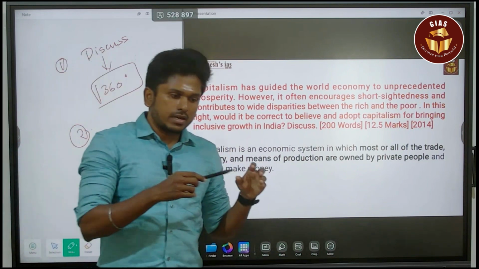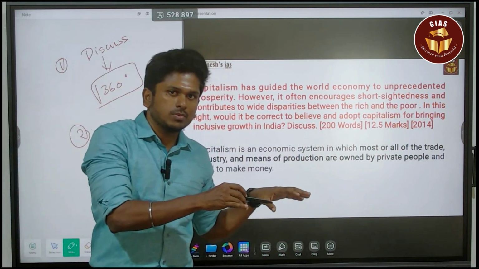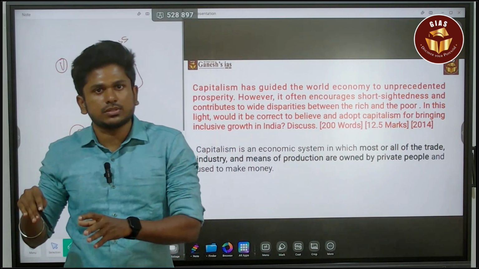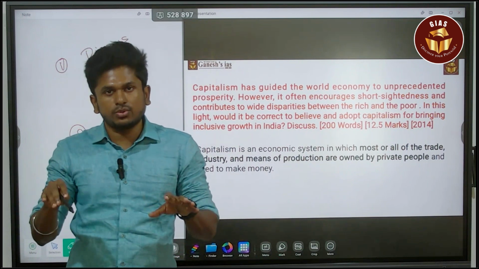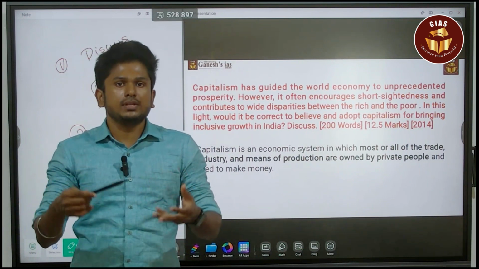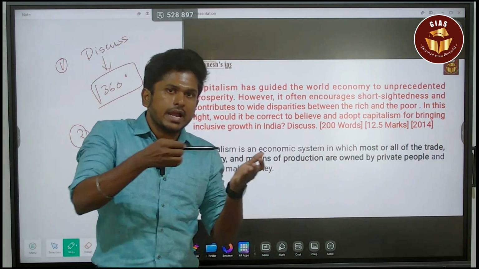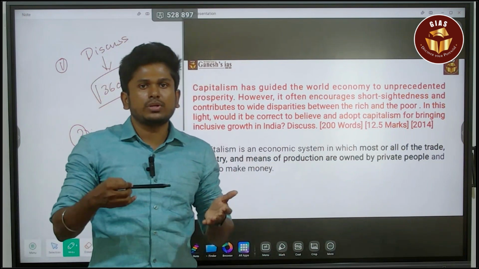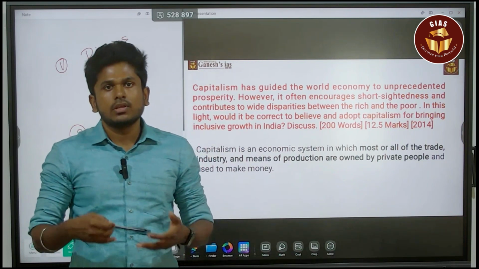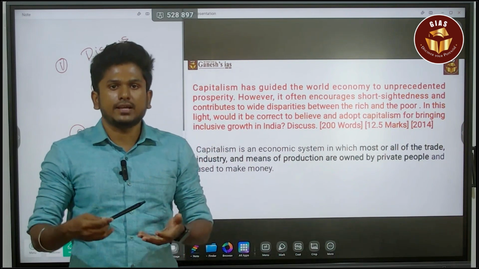There are positive things about capitalism, and there are negative things. Whether India can adapt capitalism to create inclusive growth, it's up to you to give the answer.